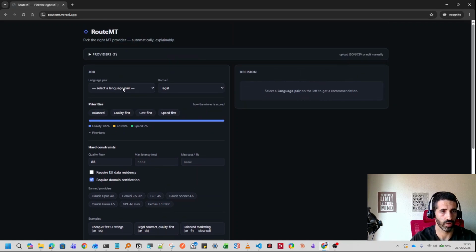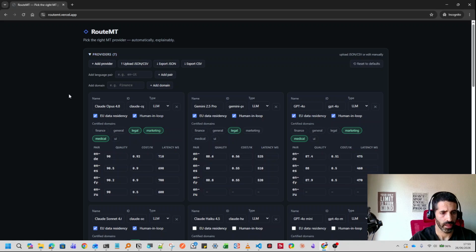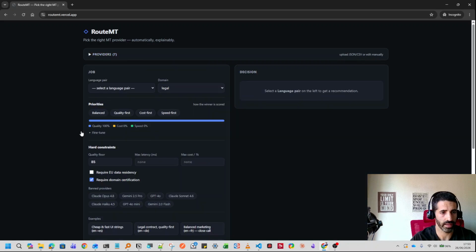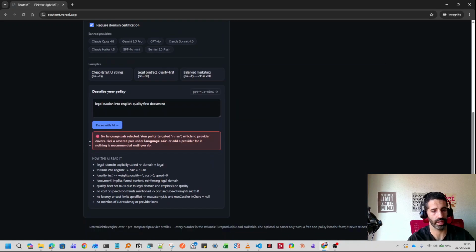Because it is not covered. If we go back here, we see it was English into Russian, so it is saying to us, you cannot do that. There is no model for that specific language pair.